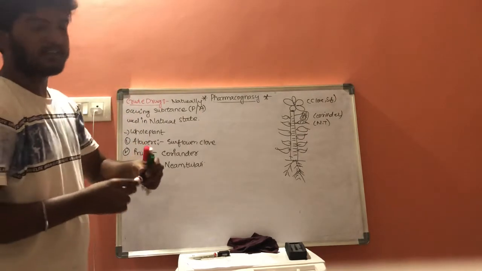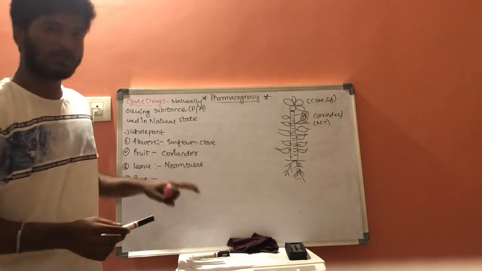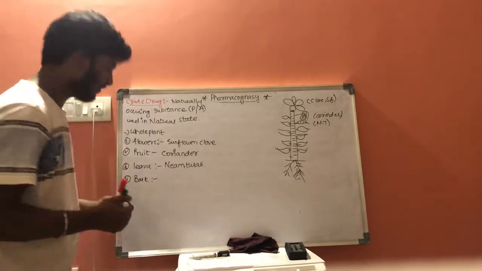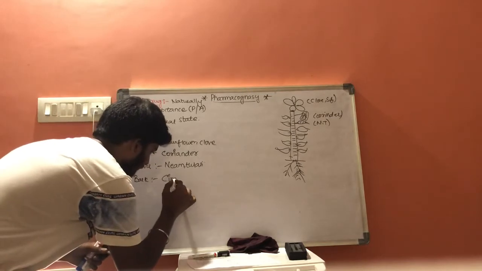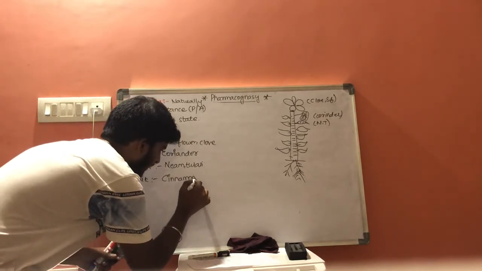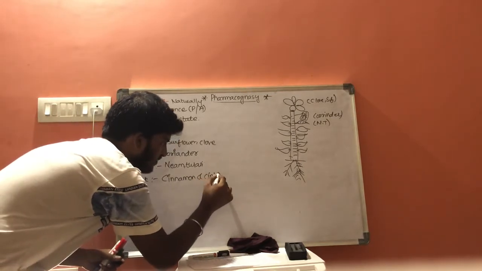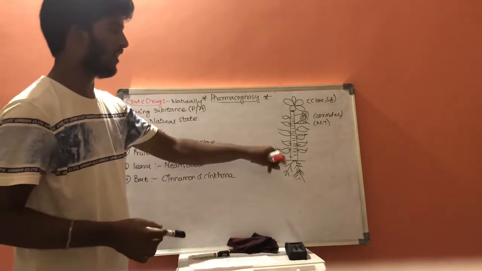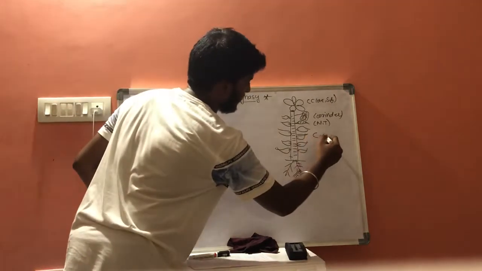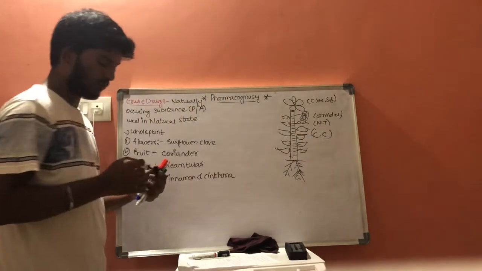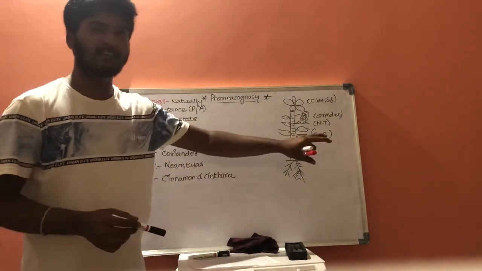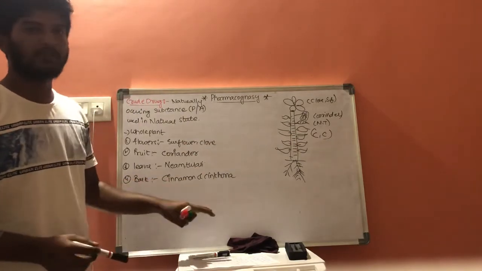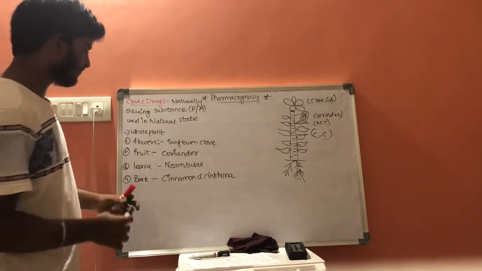There are some plants in which the bark can be used for the extraction of crude drugs, for example cinnamon and cinchona. These are the two plants whose barks can be used for the extraction of drugs.